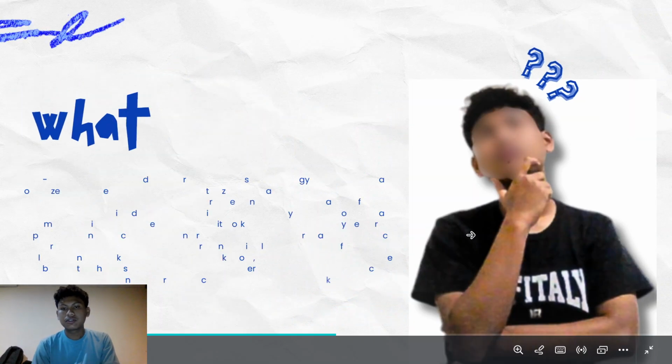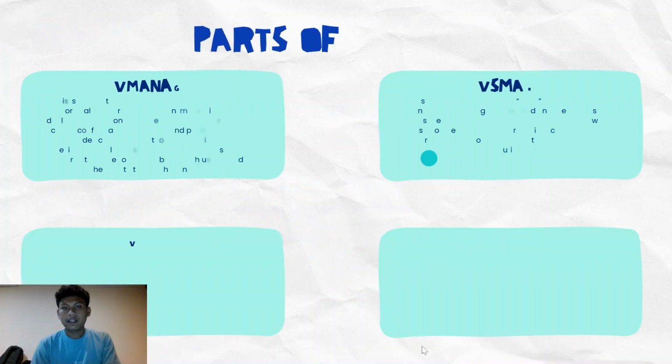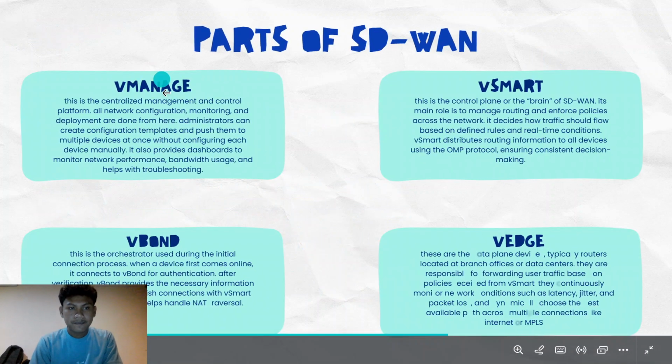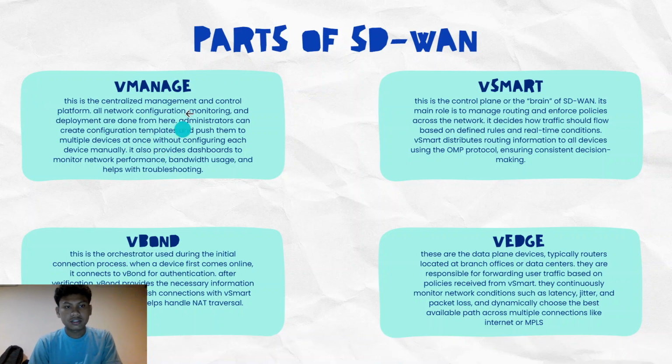Because we use SD-WAN, there is vManage, where administrators can create configuration templates and push them to multiple devices at once without configuring each device manually. It also provides a dashboard to monitor network performance, bandwidth usage, and helps with troubleshooting. So it's clear that SD-WAN is better than the traditional one.